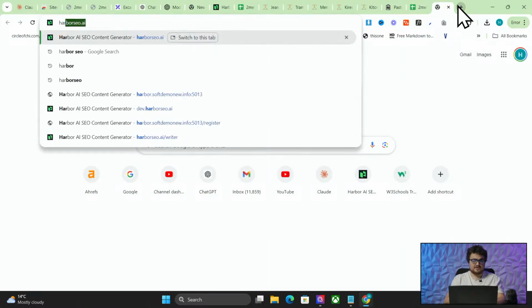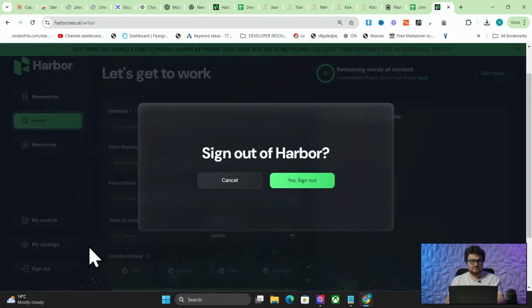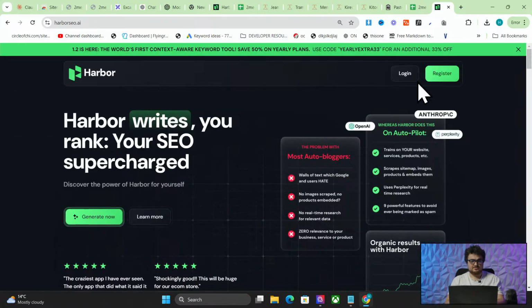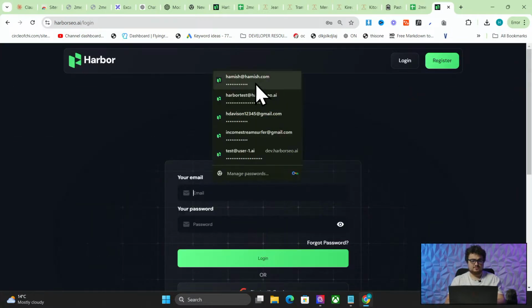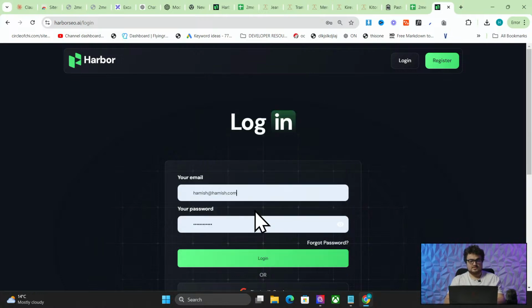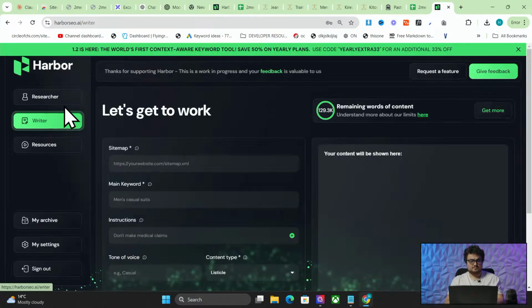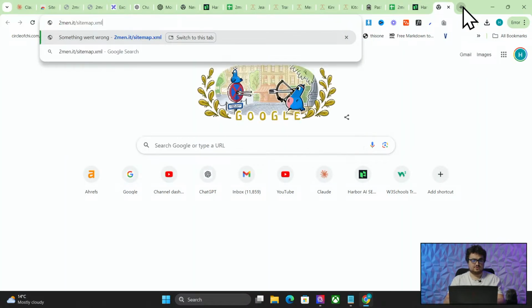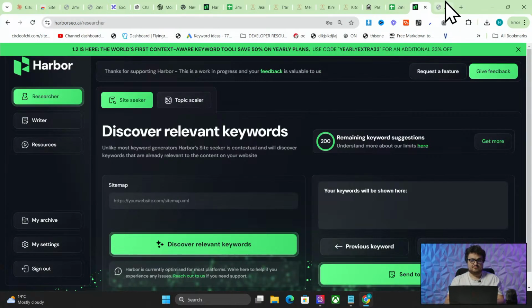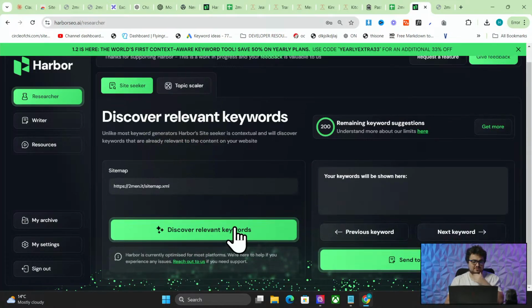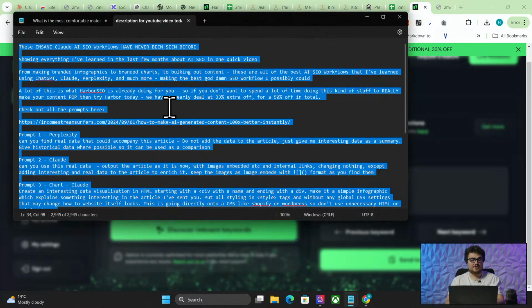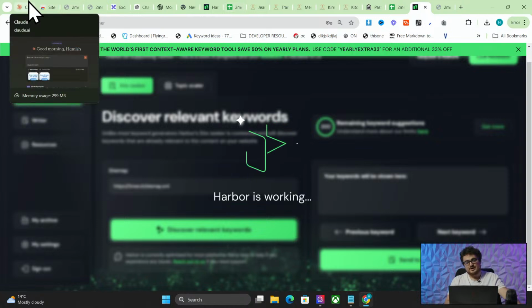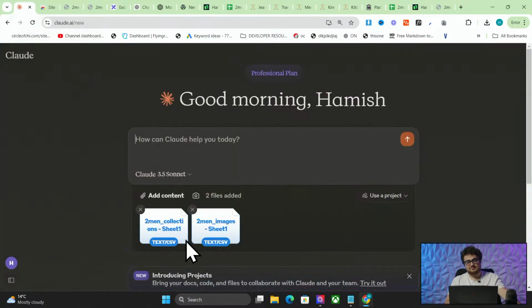So because I don't have a keyword in my head, I'm just going to go to Harbor real quick and just get a keyword. What are we doing today? We're doing some Claude SEO for free, except the keyword part, which I'm using Harbor for just because I don't have any keywords in my head right now. So I'm just showing you how you can do what Harbor does for free using the front end of Claude.